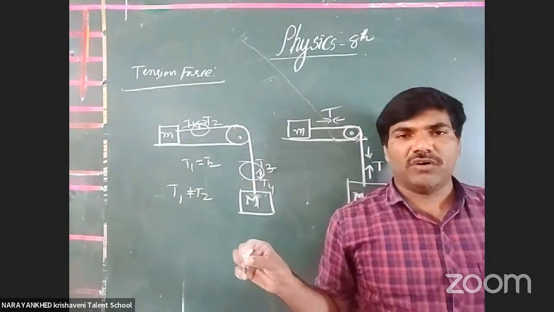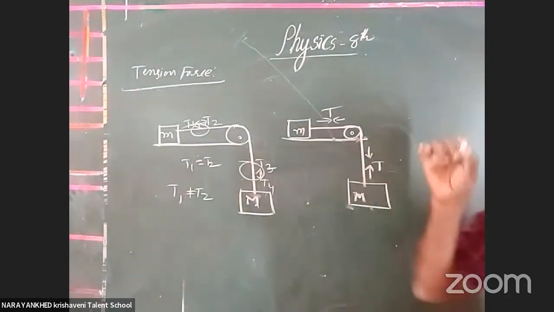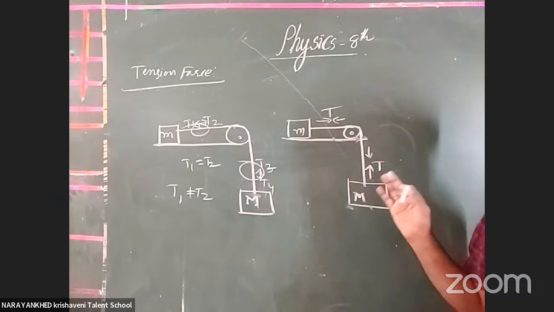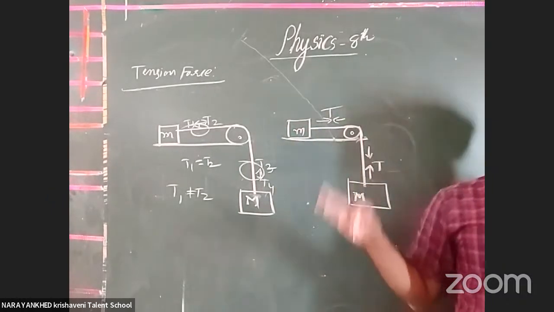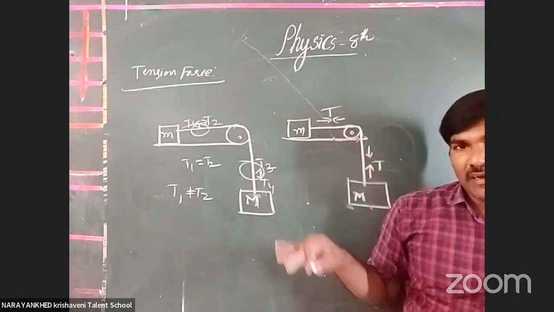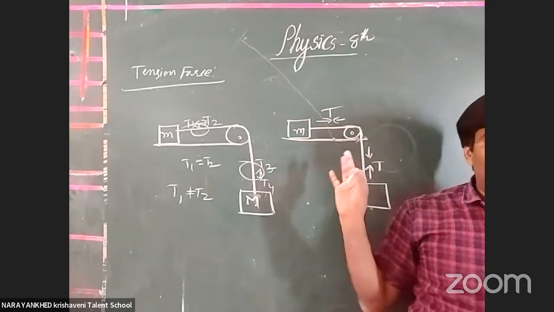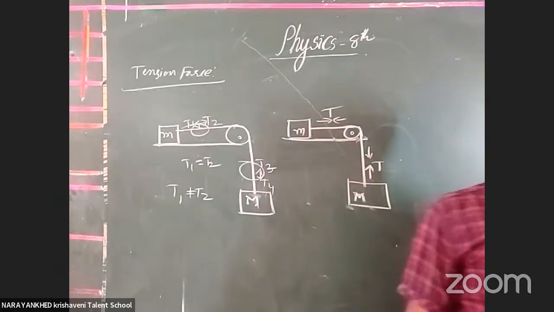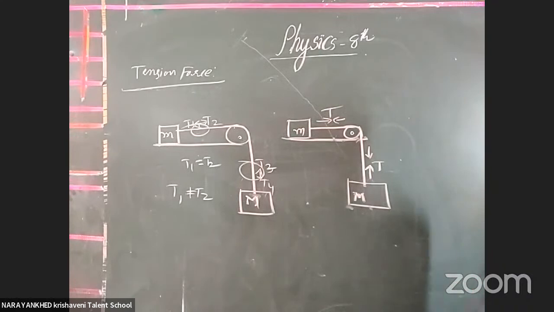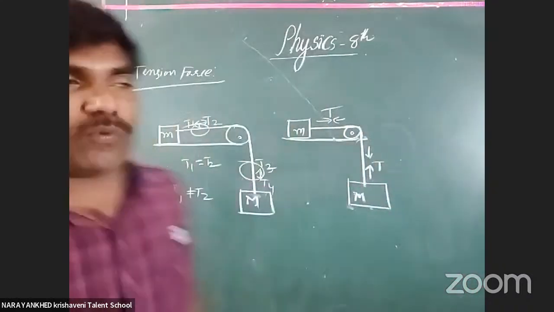When we consider the string to be massless, the tension in it is the same everywhere along the string. In case the mass of the string is different, the tension also becomes different throughout the string. Next we are coming to the third point.